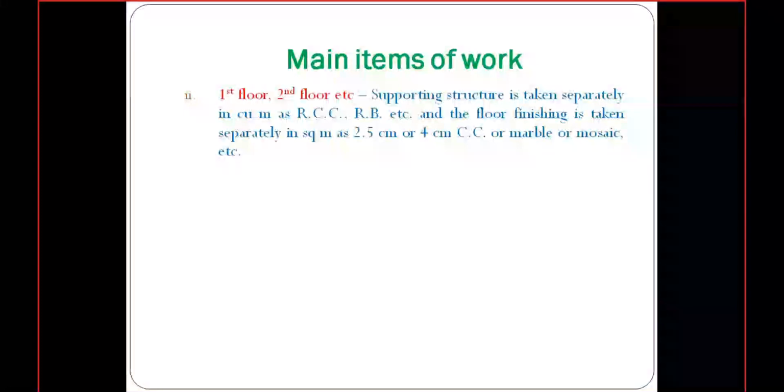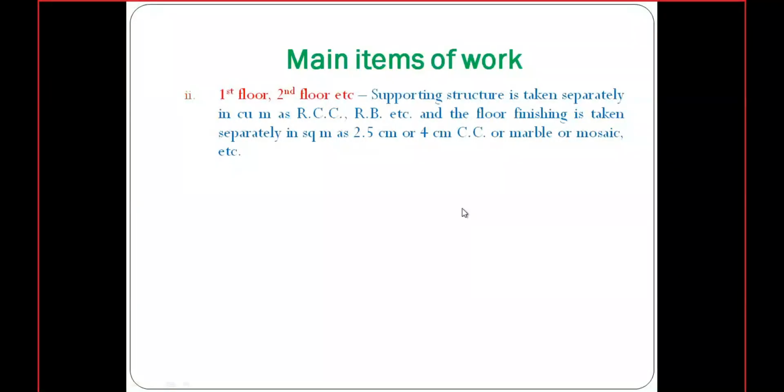So the next one is the first floor and second floor. Here again, we need to consider the dimensions separately from the inner portions of the rooms. The floor finishing is taken in square meters, as I discussed. The thickness of the flooring will be 2.5 centimeter or 4 centimeter of cement concrete or marble. The type of flooring may be cement concrete, marble, or mosaic, etc.